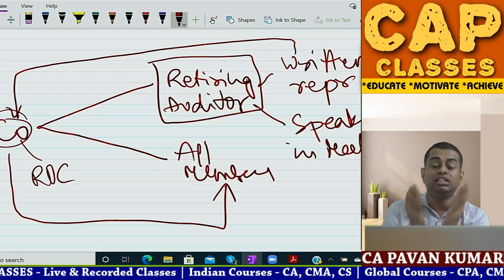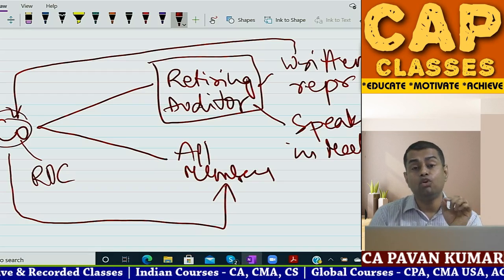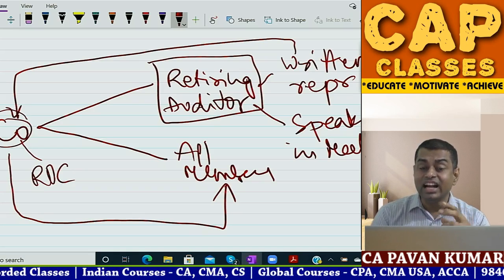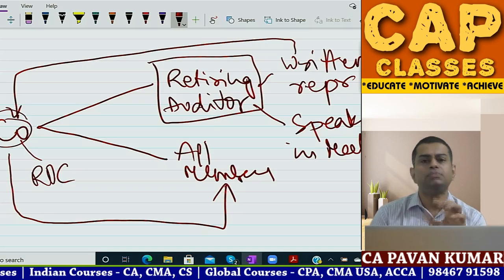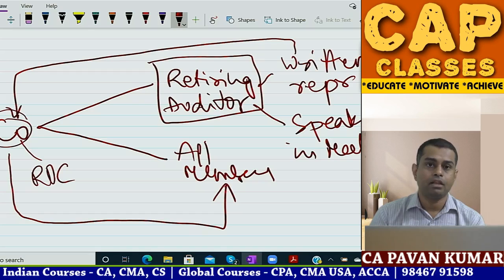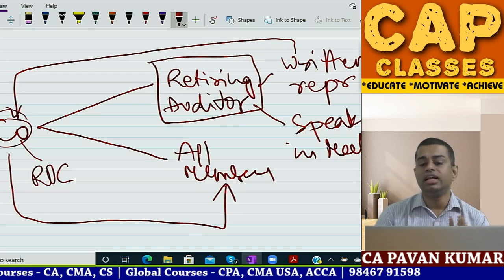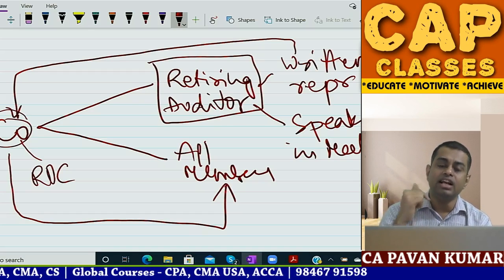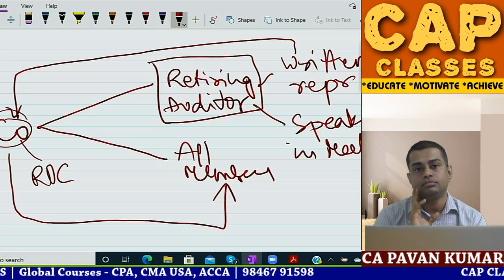This is the result. This is the written representation. Sometimes what happens, in the opinion of the company, the written representation exceeds reasonable length. That means the auditor is trying to influence the shareholders by writing some nonsense, unprofessional or unnecessary things. Then the matter will be taken to NCLT. NCLT will decide whether the written representation is to be circulated to shareholders or not.